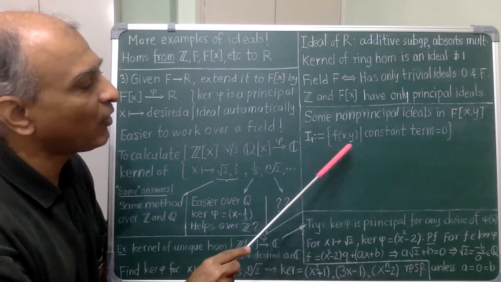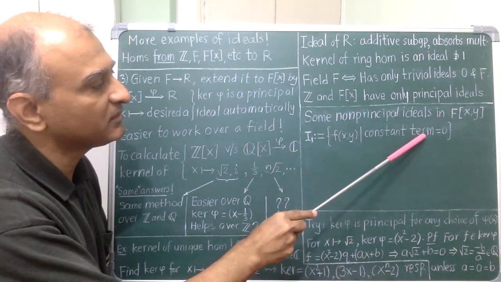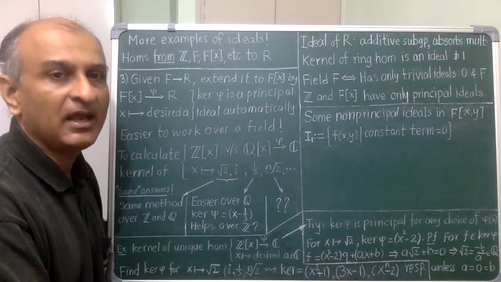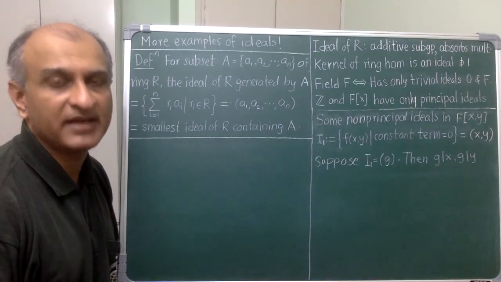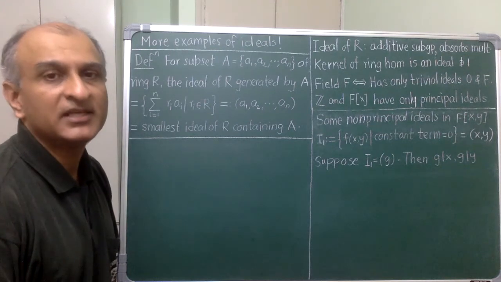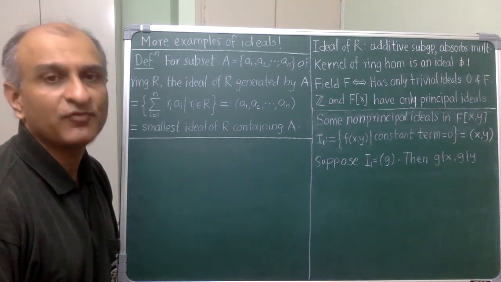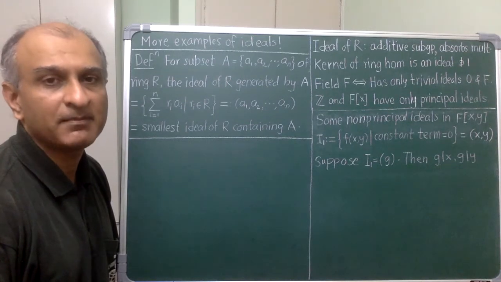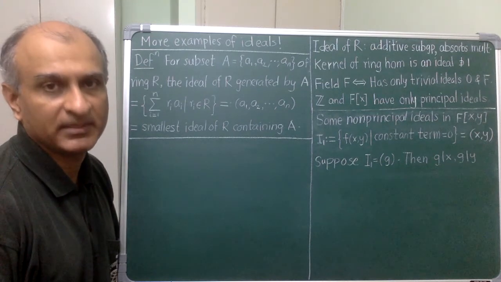I1 is the set of all polynomials in two variables over a field whose constant term is 0. So first observe that this is an ideal and then show that it is not principal. To discuss this ideal and other examples, let's first make a useful and natural definition. This is going to be formally analogous to the definition of the vector subspace spanned by a bunch of vectors or the subgroup generated by a bunch of elements.